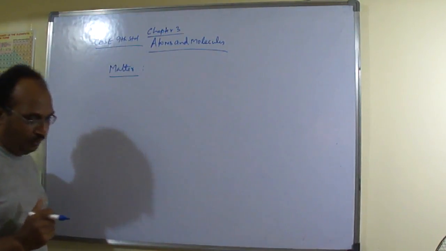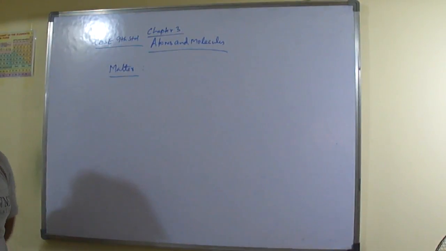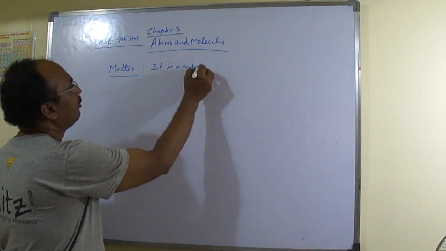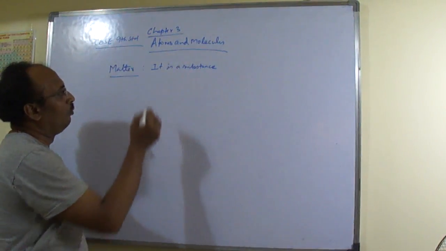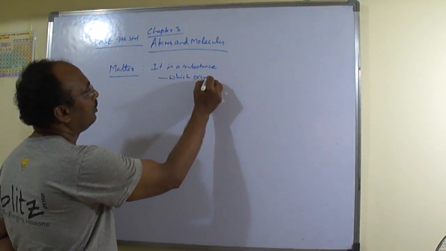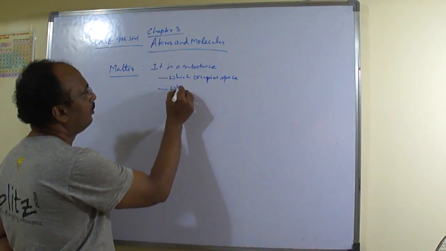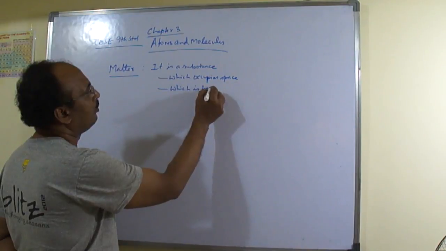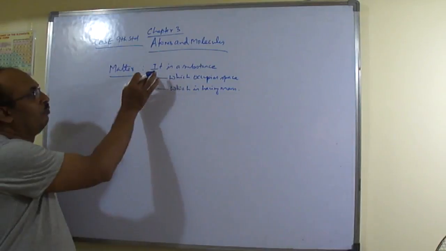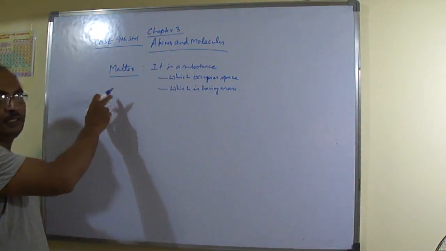Matter is a substance which occupies space and which has mass. Anything which occupies space and has mass is called matter.